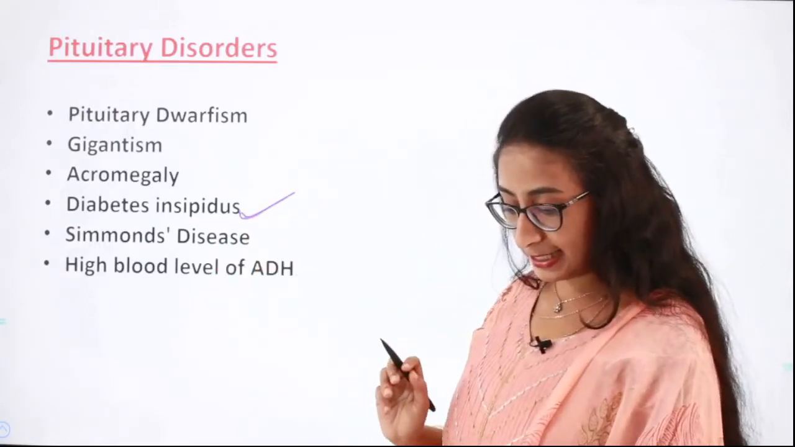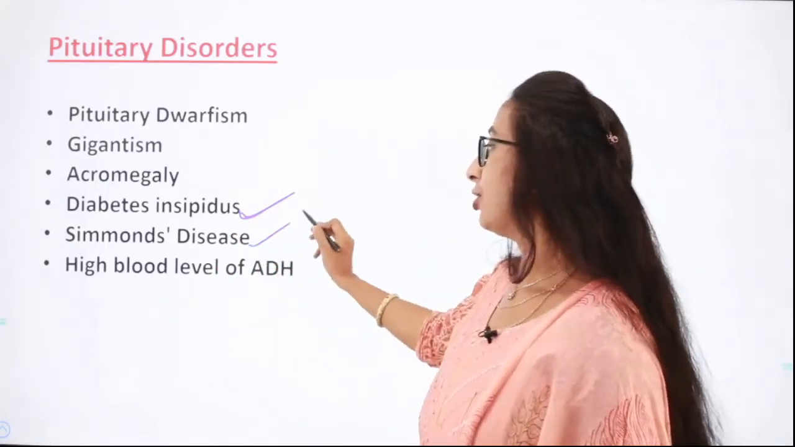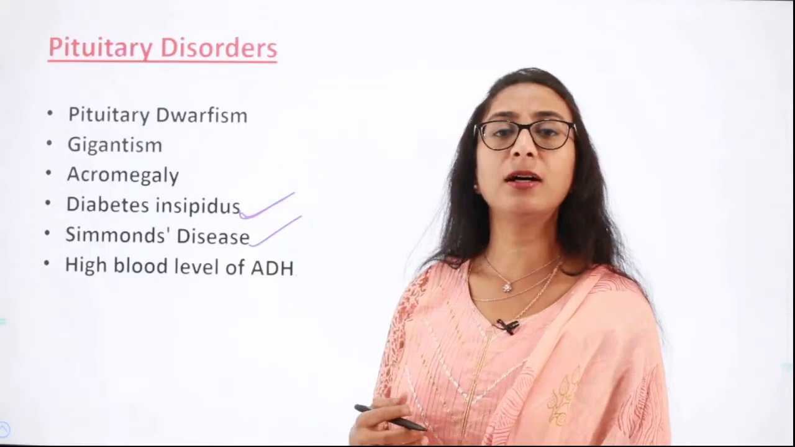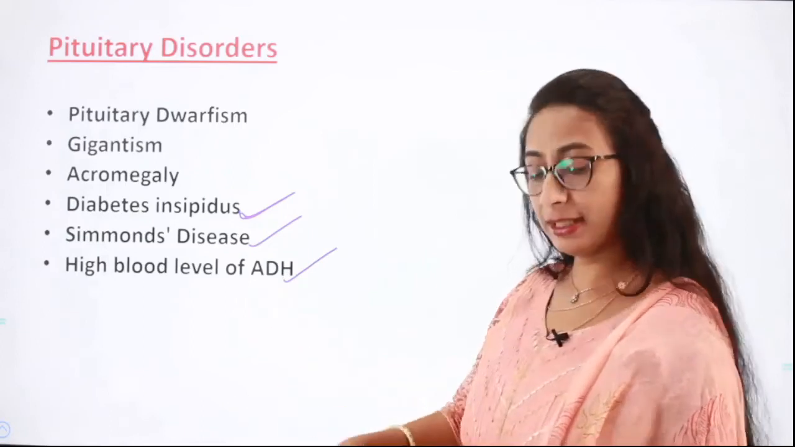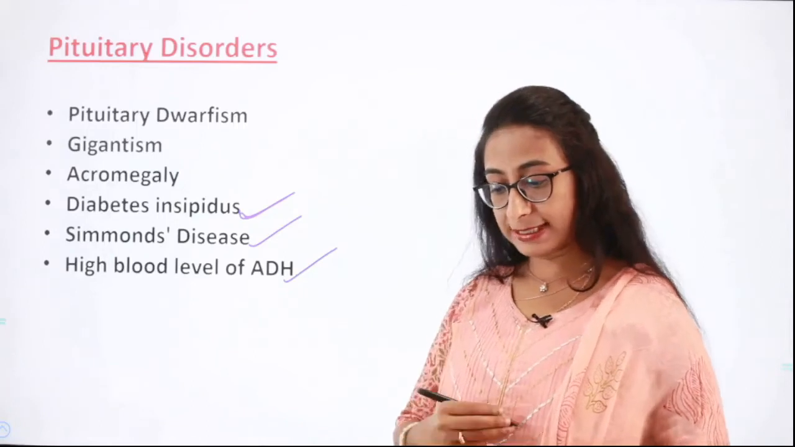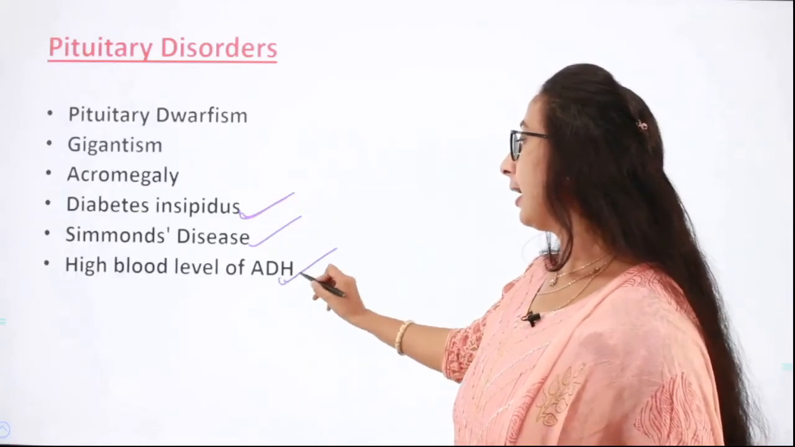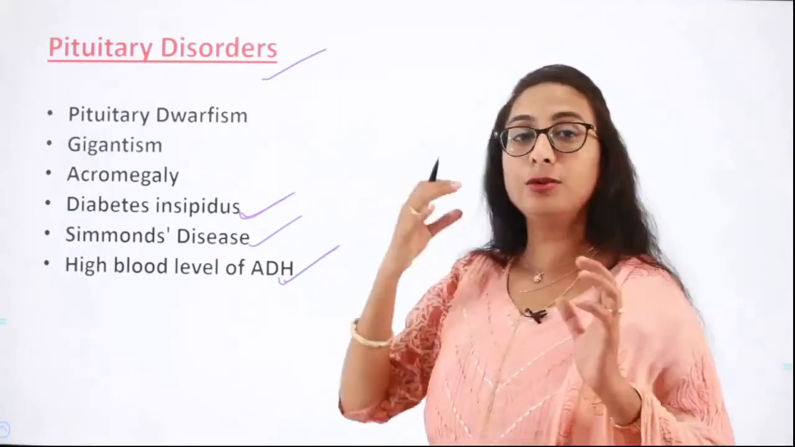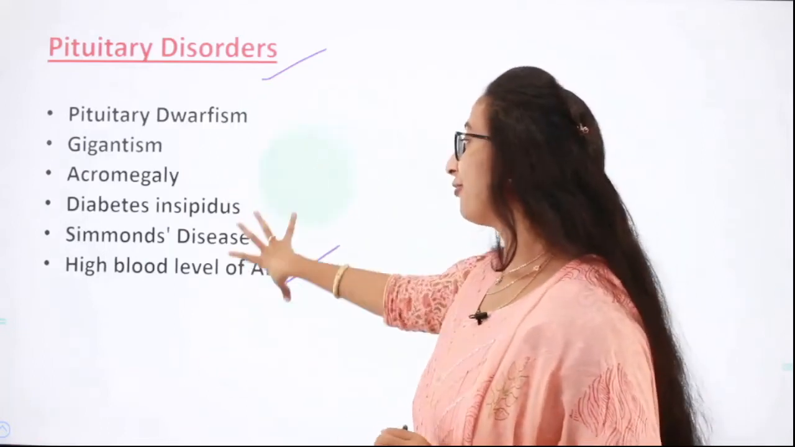Then comes Simmonds disease. So when there is a degeneration of the anterior lobe of pituitary, you can get this disease called as Simmonds disease, where the face becomes dry, wrinkled and there is premature aging. Okay. Then next is high blood level of ADH. When there is excessive secretion of antidiuretic hormone, it leads to a condition where there is excessive dilute blood and low blood plasma. This condition happens when there is high blood level of ADH. So these are the various pituitary disorders. So the optimal and proper functioning of the pituitary gland is very, very essential if you should not get any of these disorders.